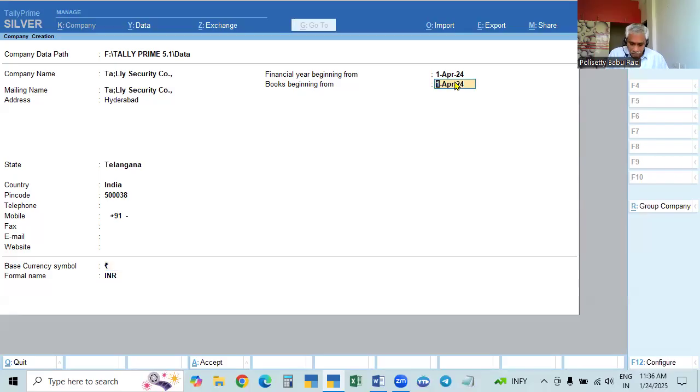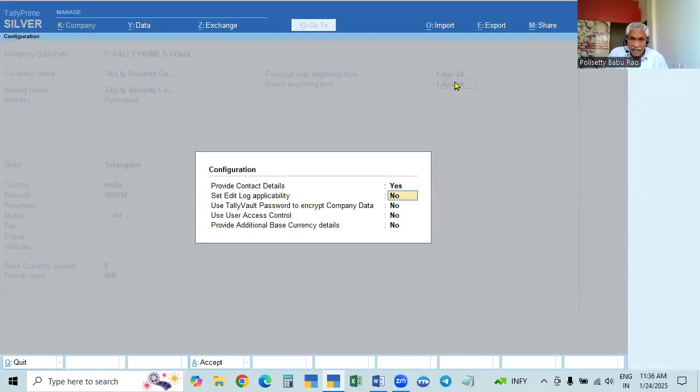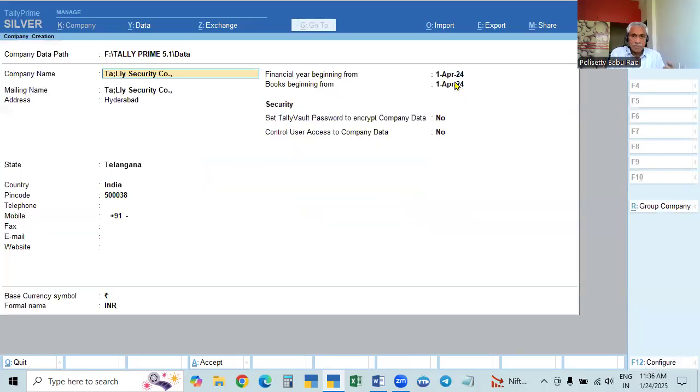Go to F12, select the Tally Vault password, that is, use Tally Vault password to encrypt the company data. Make it yes. And the second one also, use security control for user access. Here both will be no. If you want this, you can make it.